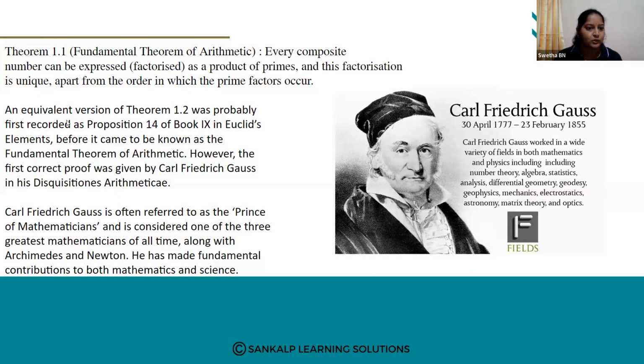Okay, so you know Euclid's Elements has been written as a book. This concept was already explained in Euclid's Elements. Okay, but the first correct proof was given by Gauss in his book Disquisitiones Arithmeticae.